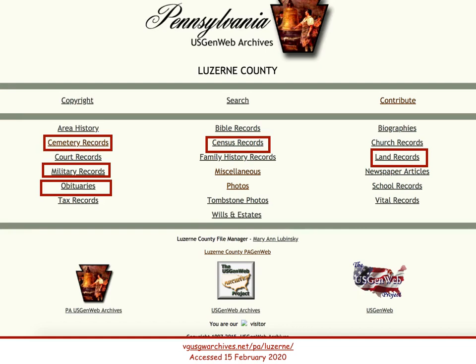Some cemetery records are here to supplement what you may find on BillionGraves and Find a Grave. Some military records might be here and also on Fold3. Be sure to check both. Obituaries are found here and also on lots of newspaper sites and the big genealogy websites. Same thing with census records and land records. Nevertheless, it is always good to see what is available for your person of interest.